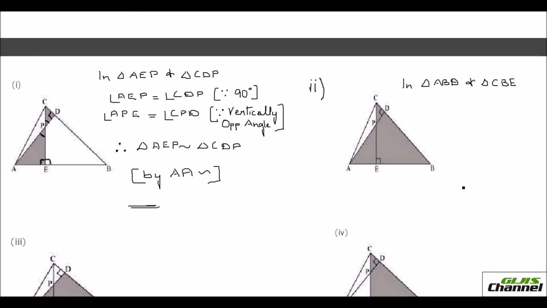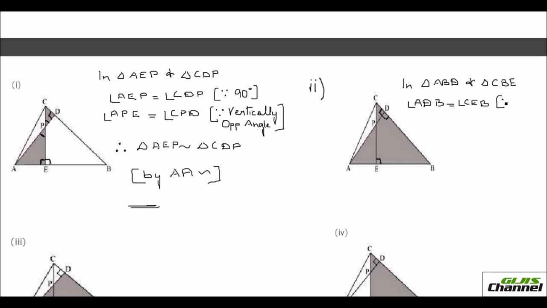So ABD is this triangle and CBE is this triangle, okay? Again you find these two angles are 90 degrees. If this is 90 degrees, this side is also 90 degrees. Angle ADB is equal to angle CEB. Again, both are 90 degrees.